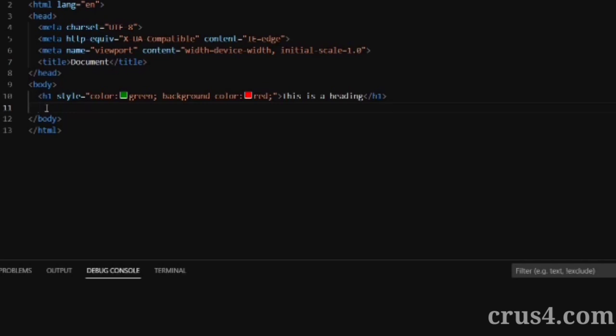For now, you only have to remember that HTML attributes provide extra information about the HTML element. Likewise we do it here.